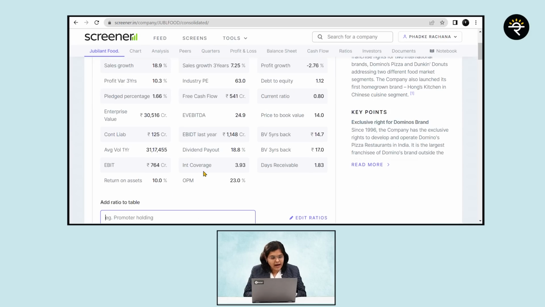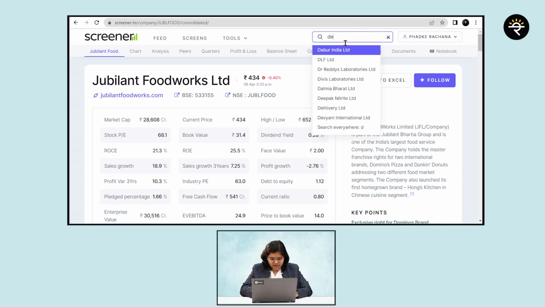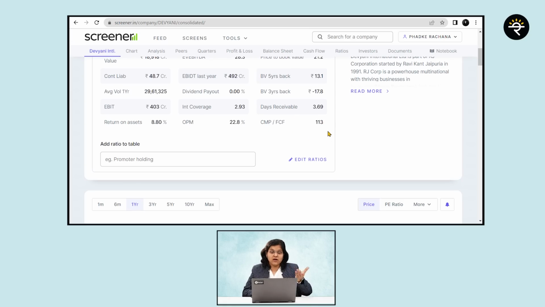The answer is no. It's readily available. Where? Let's go again to screener.in. And here I'm again on Jubilant FoodWorks. What I'm going to do is just type here price to free cash flow. Here it is. Okay. So what is the current market price to FCF for Jubilant FoodWorks? It is 56.5. And if I were to compare it with, let's say, Devyani International, remember 56 was for Jubilant. Here price to FCF is 113. So with this we can easily say that we would be paying a higher amount per share for buying one share of Devyani as compared to buying one share of Jubilant FoodWorks. I hope price to FCF is also very clear.